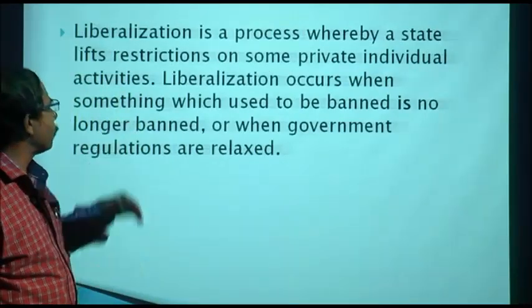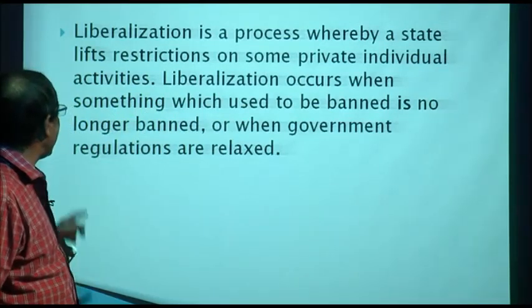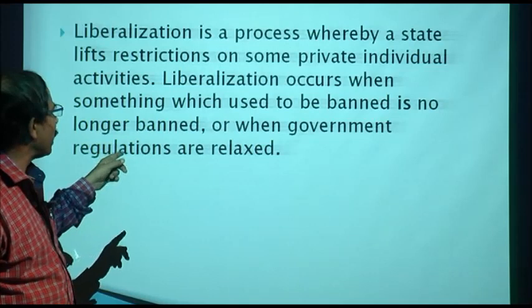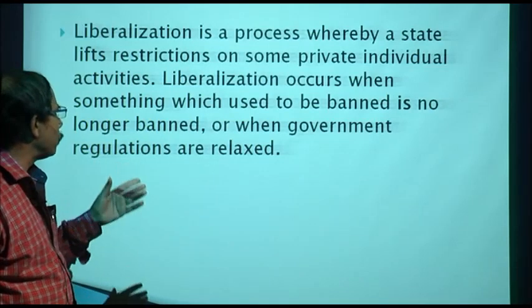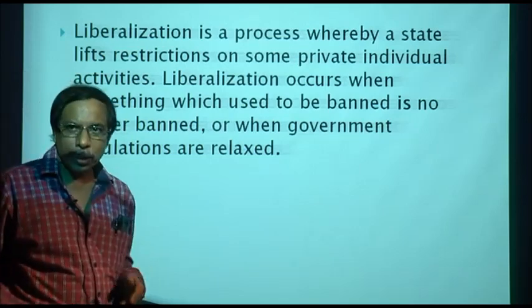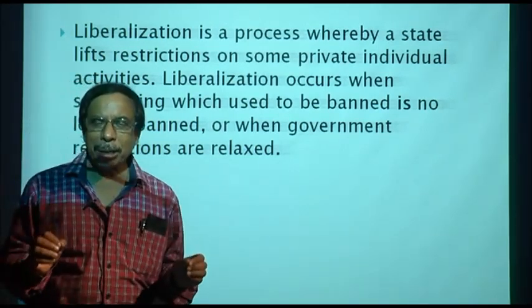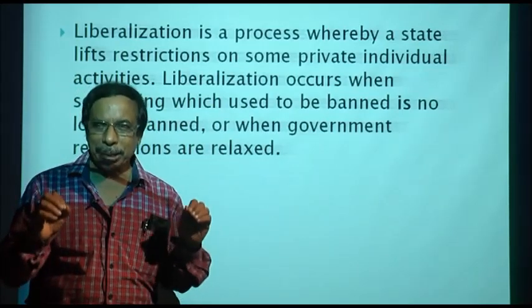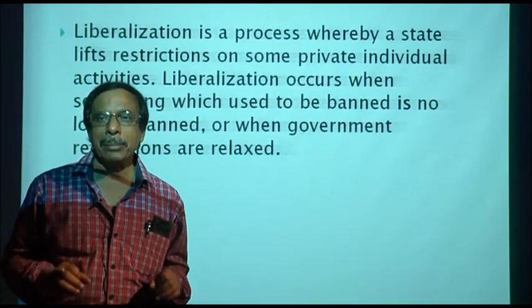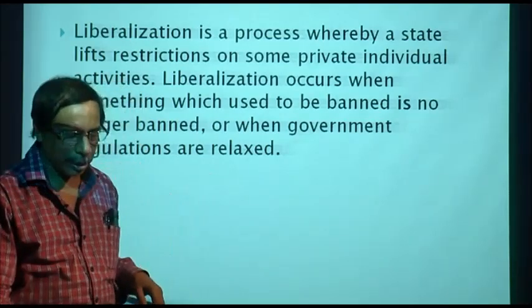Liberalization is a process whereby a state lifts restrictions on some private individual activities. It occurs when something which used to be banned is no longer banned, or when government regulations are relaxed. So relaxation and being less strict are some of the important orientations of liberalization.